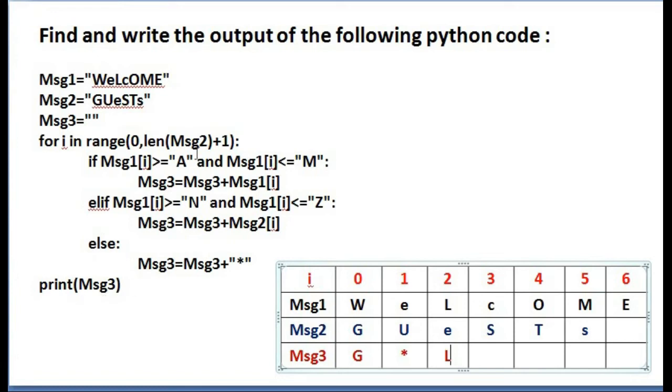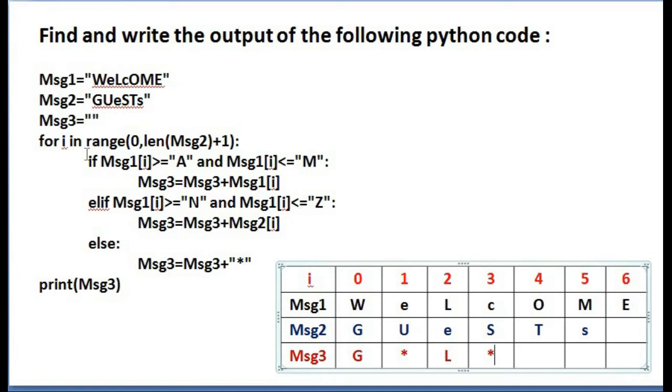Go for the next iteration. That is when the value of I is 3. MSG1 of I is small letter c. Here both the if and elif contain only capital letters. So go for the else part. MSG3 equal to MSG3 plus star. So here you will get star.